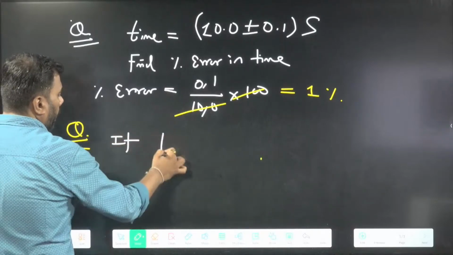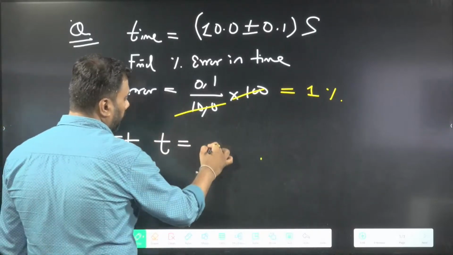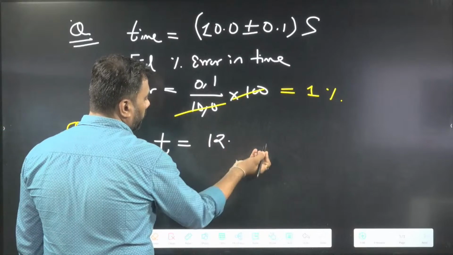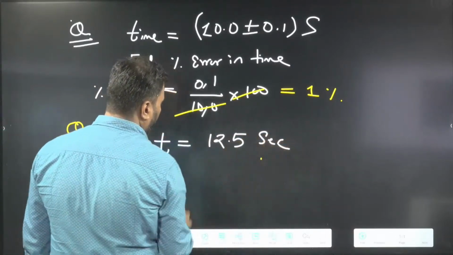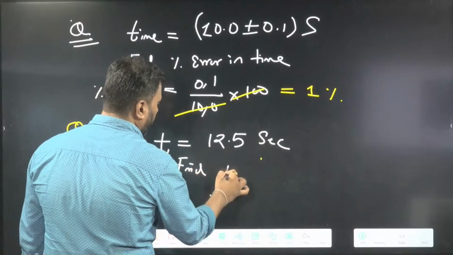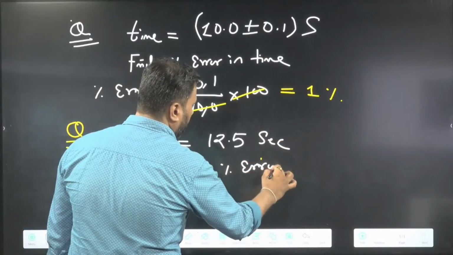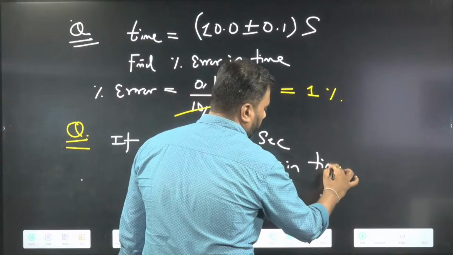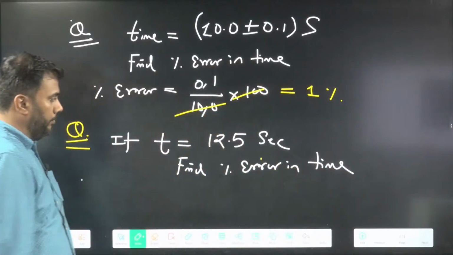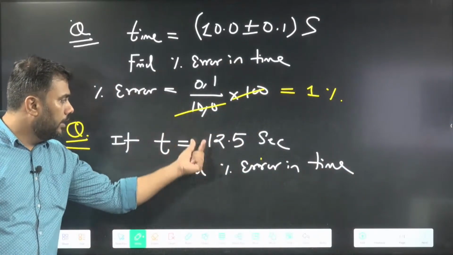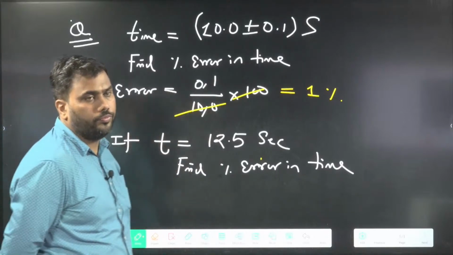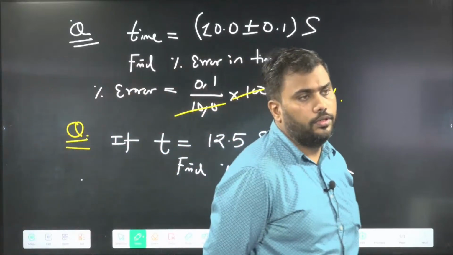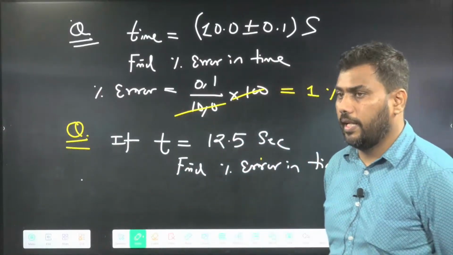But suppose in the next question, time is, let's say, 12.5 second. Find the percentage error in time. It is given that time is measured as 12.5 second, and give me the percentage error in time. Now tell me what is the percentage error in time.